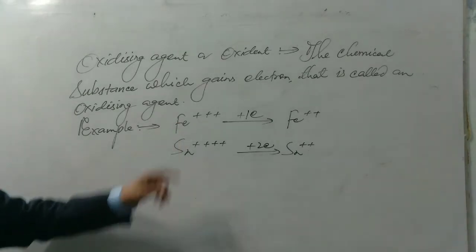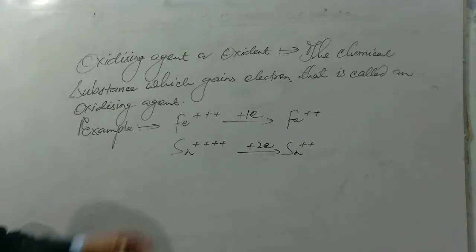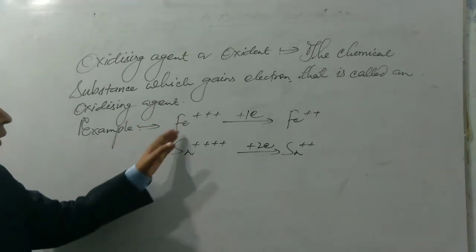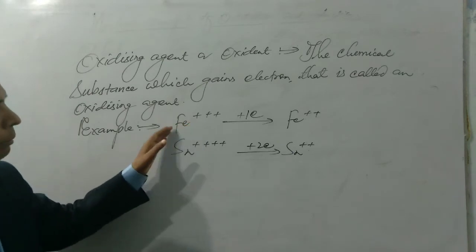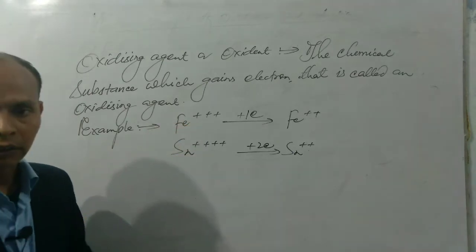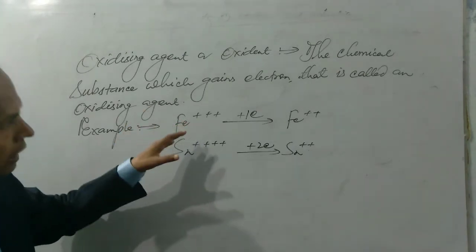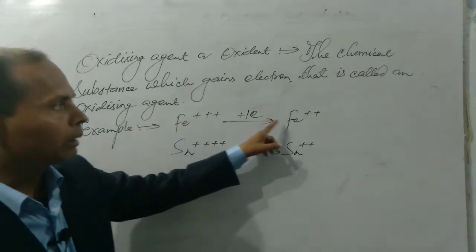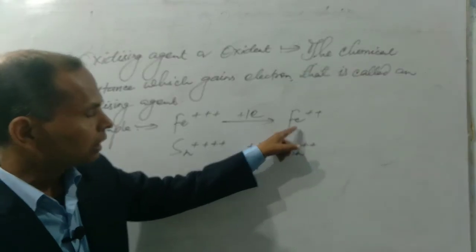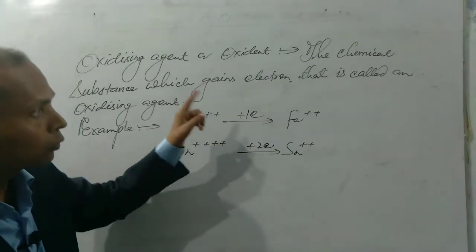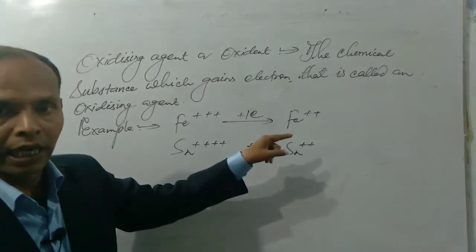In one of the systems, we have Fe3+ ion. Fe3+ ion means iron lost 3 electrons earlier to form Fe3+ ion. So Fe3+ ion gains 1 electron to form Fe2+ ion.